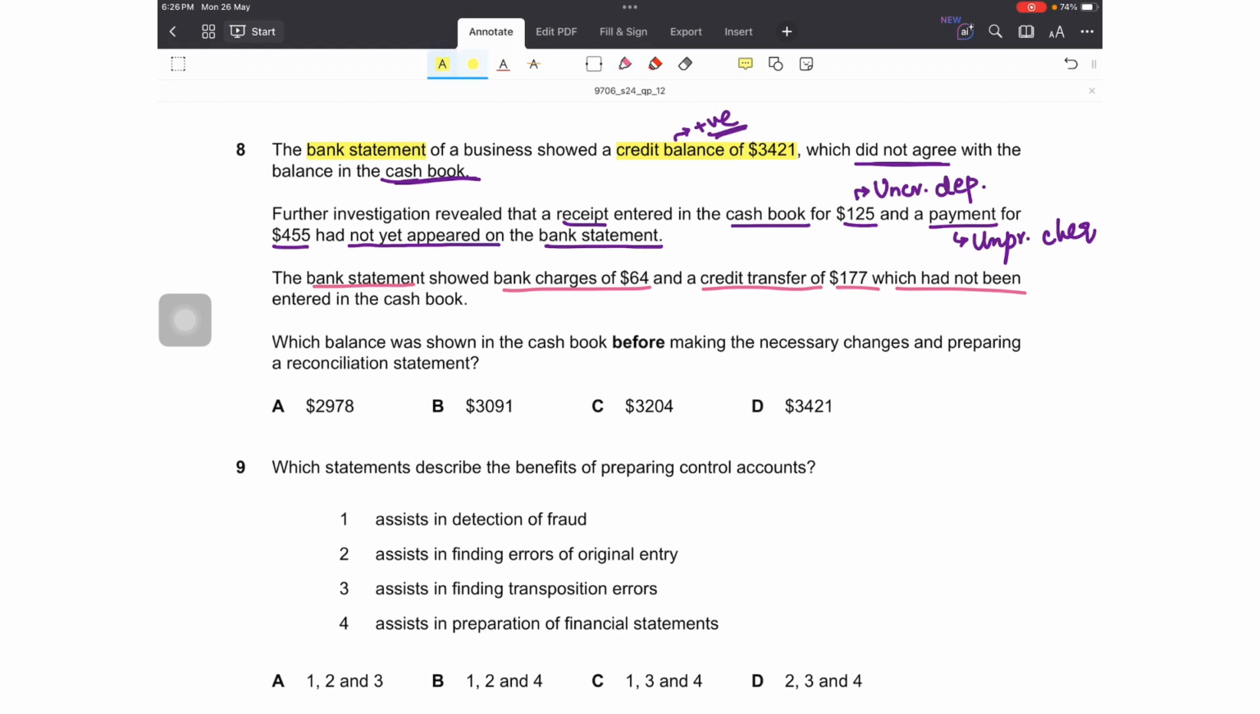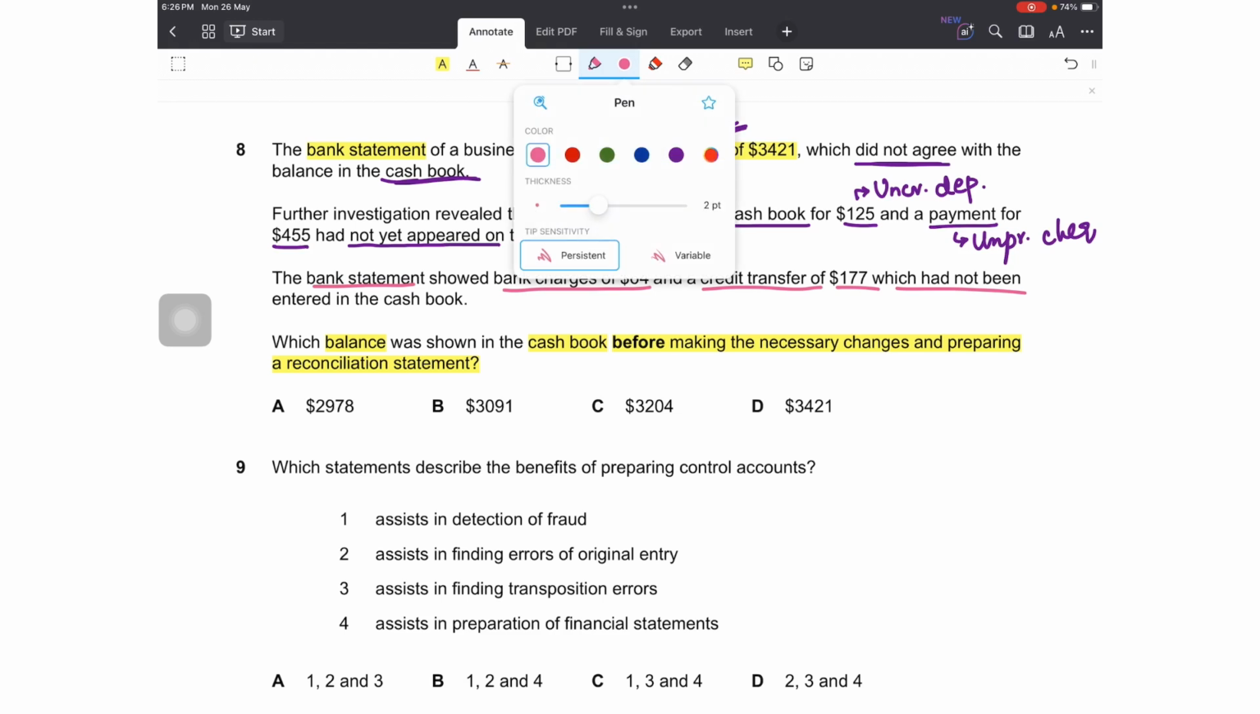Now let's read the question. Which balance was shown in the cash book before making the necessary changes and preparing a reconciliation statement? What is being asked? This is a very good question. We have to find out the unadjusted cash book balance. How can we arrive at this balance?